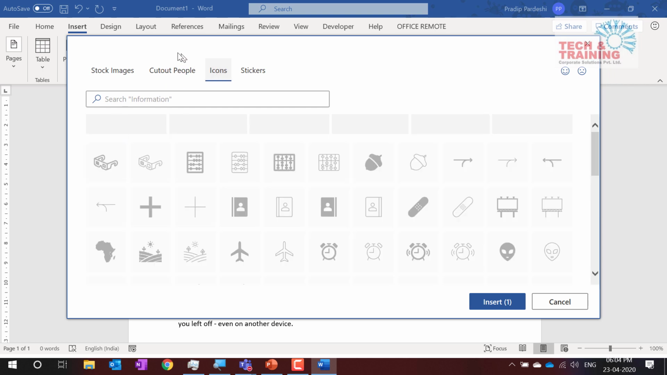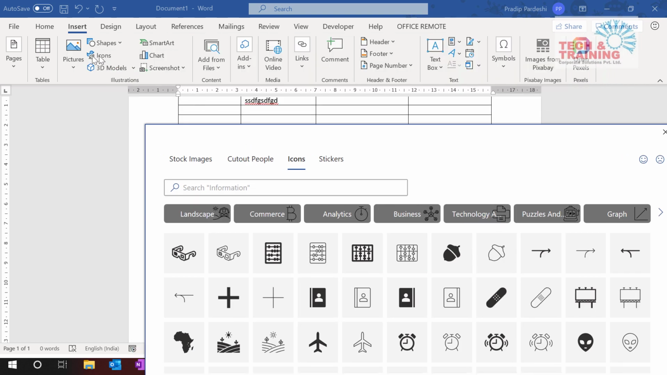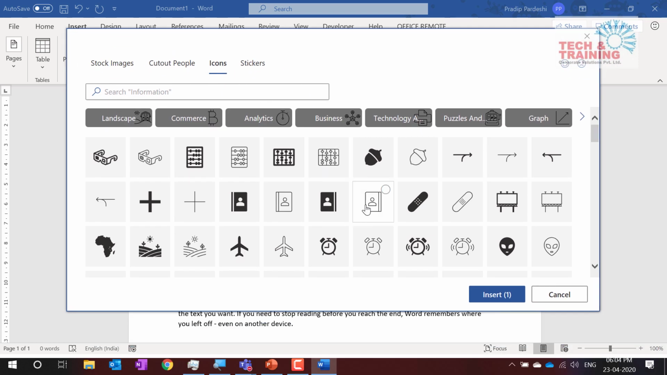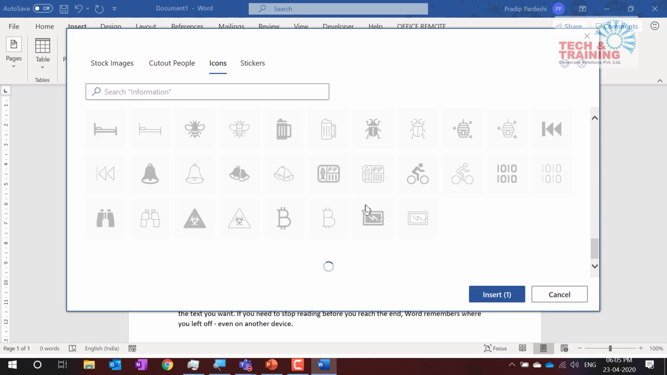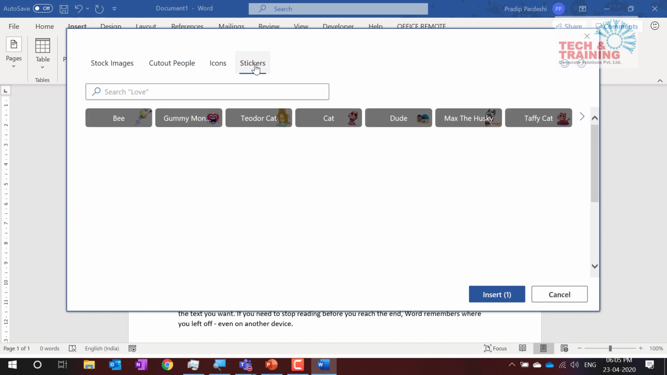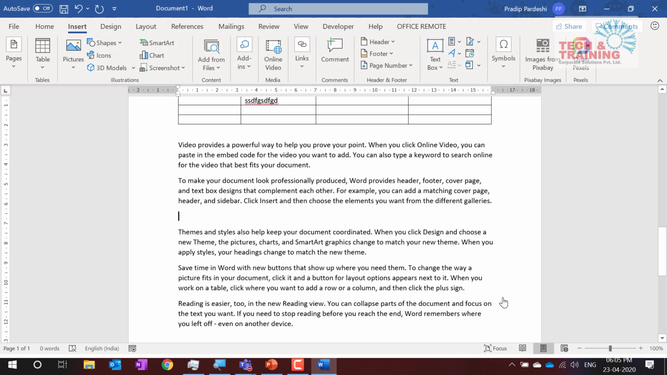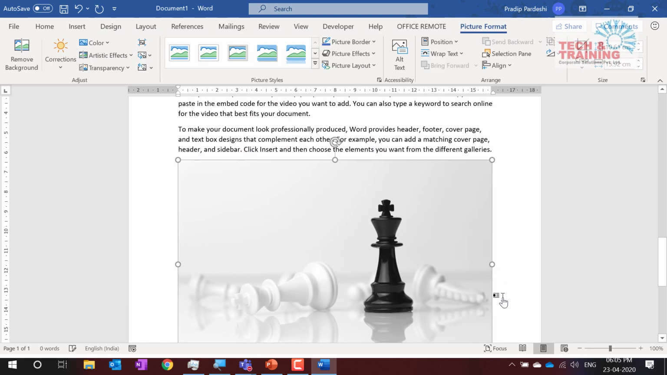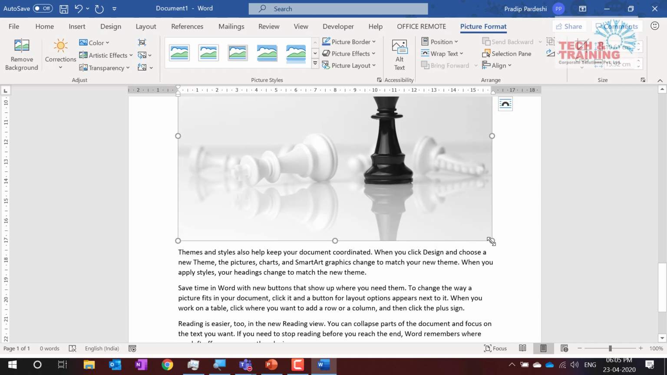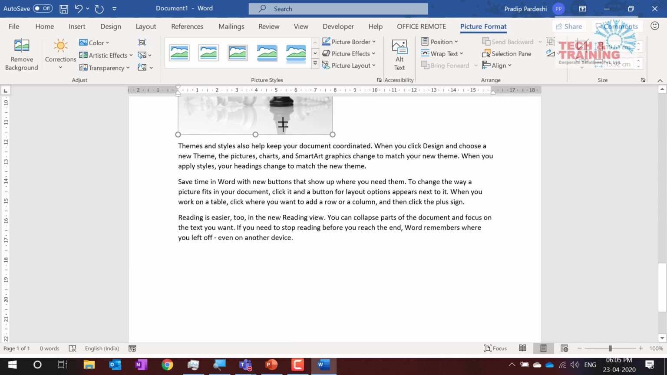Icons, again, we had icons earlier, it's been there for more than 1.5 years, but now you have got plenty of icons. Here you have got a library of icons that you can download, and finally stickers. So these features are there in the latest version of Office 365. So I go ahead and insert that picture that I had selected, and now see what happens. This is the picture. I drag this picture like this.